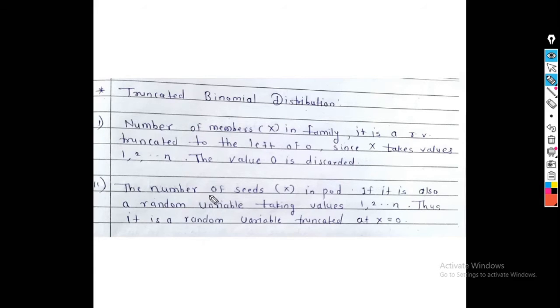The second example is the number of seeds germinated in a pod. Of course, when we plant 100 seeds, it means no seed germinated is not a possible case. So again the value x is equal to 0 is not possible. We can delete x is equal to 0 from the range of capital X. And the number of seeds germinated follows binomial distribution and X does not take value 0, so it is called truncated binomial distribution. Truncated means some values of the random variable are not present in that example. Such examples are called truncated binomial distribution.